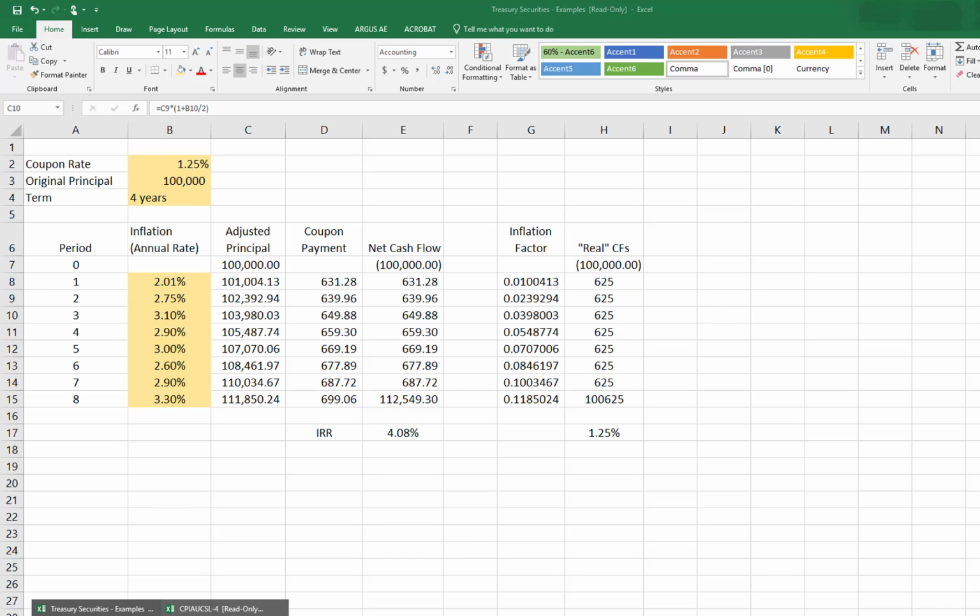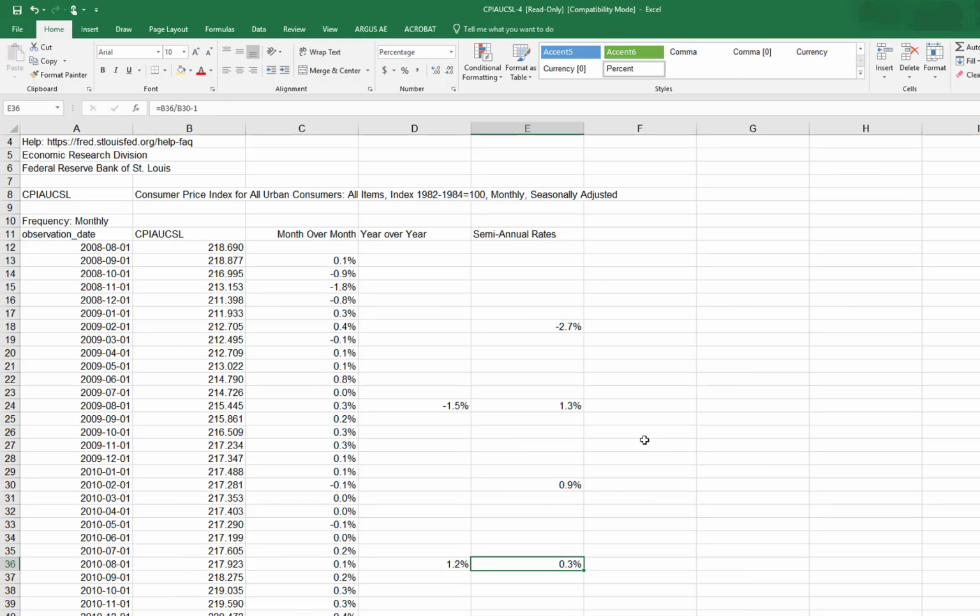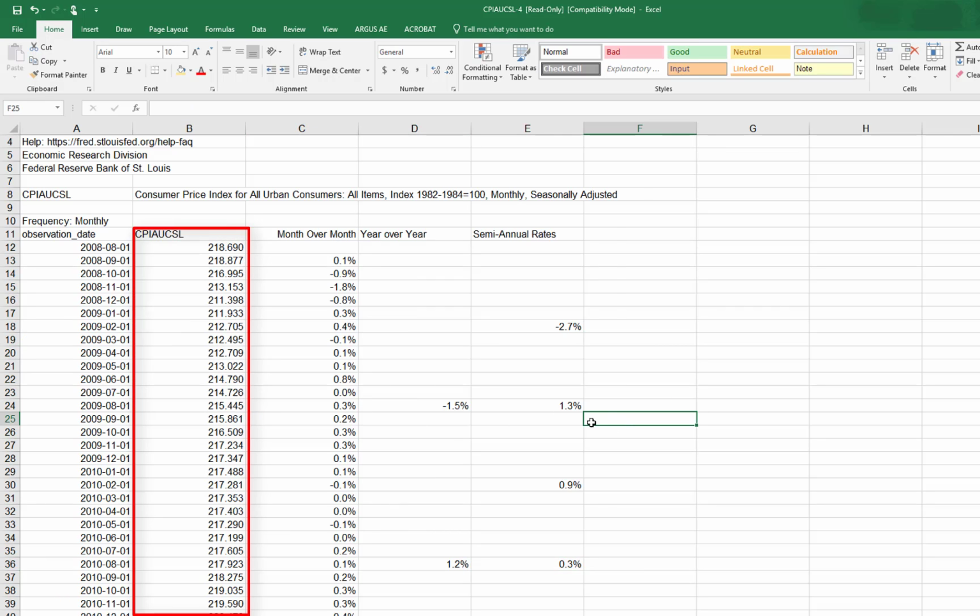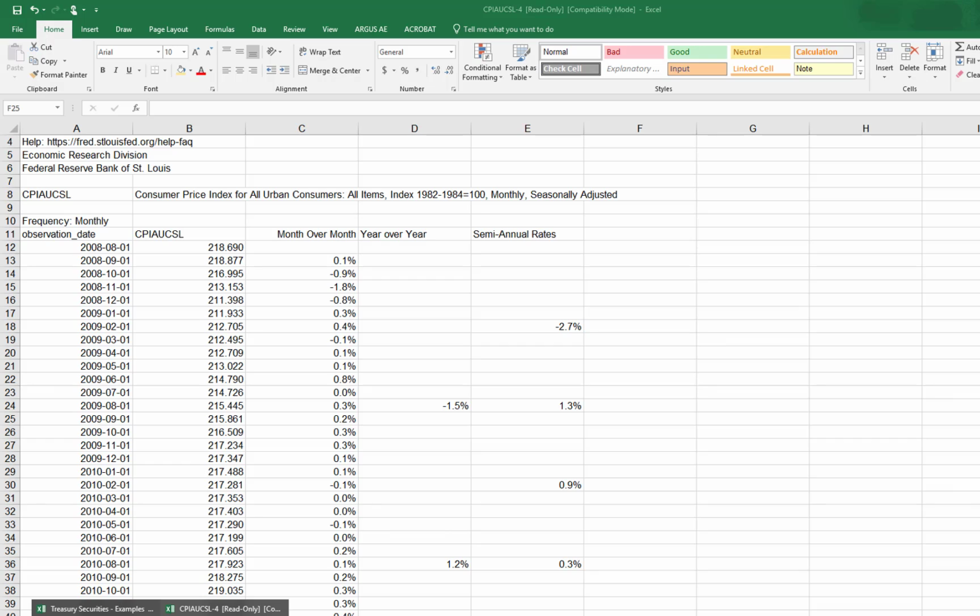Now, in reality, what we would want to be doing here is not calculating a semi-annual rate, rounding it to 1 decimal place, and then using this in our calculations. In reality, we're going to be using these index numbers and adjusting for inflation using those. So let's just see what that might look like if we did this for real over a particular 4-year period.